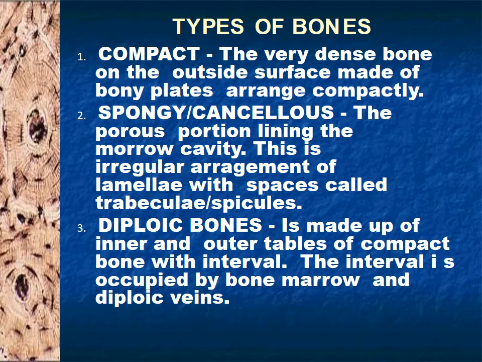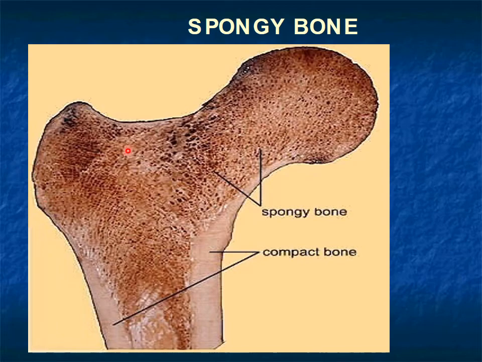The two loops of the sandwich are composed of compact bone, and between the two loops we have the kebab, understand? So what is the kebab? Spongy bone. So this is the beautiful picture of spongy bone, and this is compact bone.